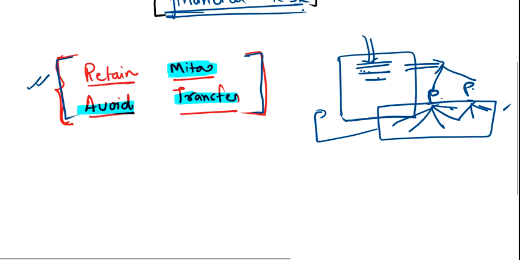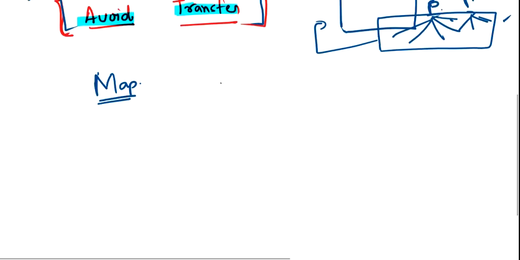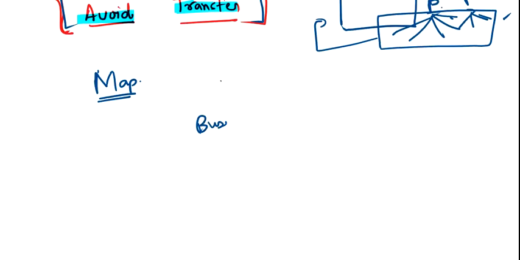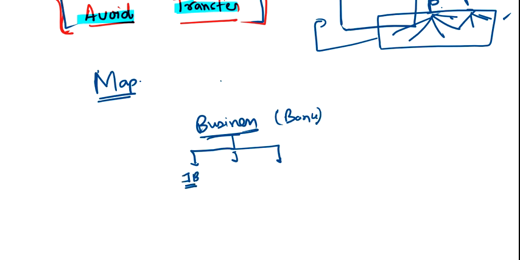After this we will enter into risk mapping, which means you have to map the risk. Suppose I am talking about a business perspective. A business can have different business lines. If I talk about banking, they have different business lines: investment banking, retail banking, corporate banking, as well as an insurance business included in their organization as a whole.